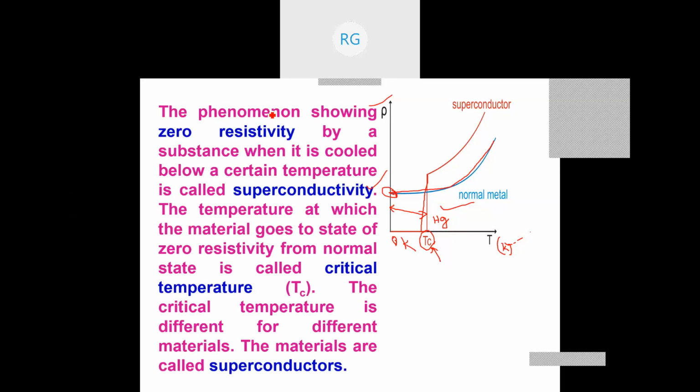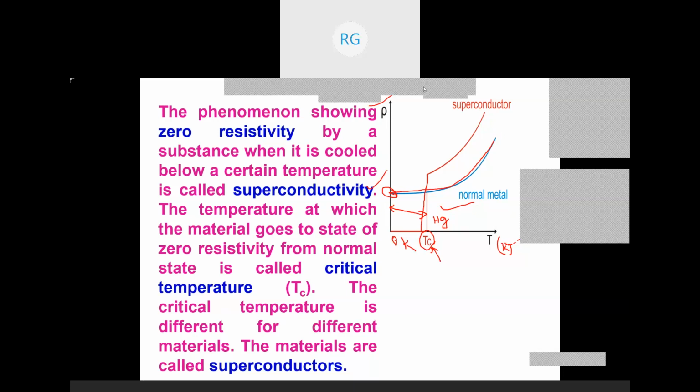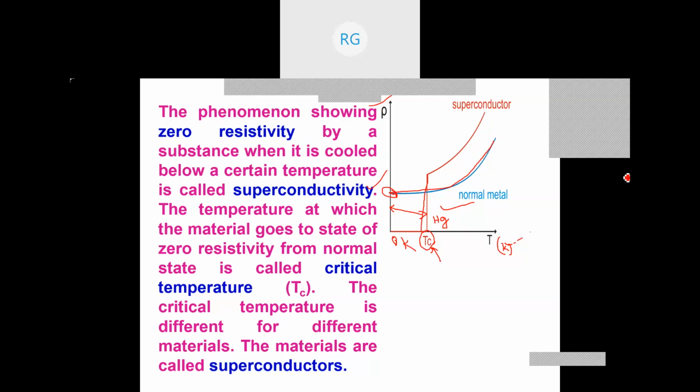But theoretically speaking, there is a possibility that any material can be made into a superconducting state at any given temperature, but practically it is not possible. Only a few elements and compounds have shown this superconductivity. Therefore, a lot of research is going on around the world, including India, to find superconductors at least at room temperature or slightly below room temperature.